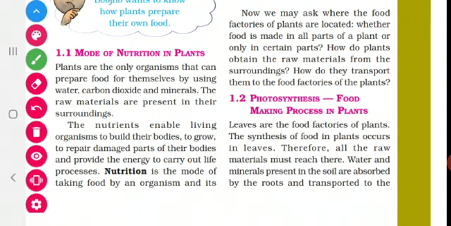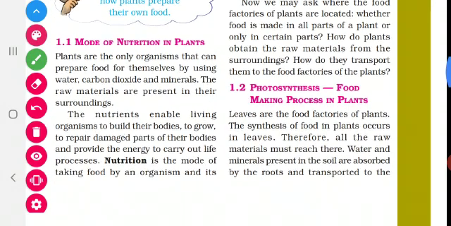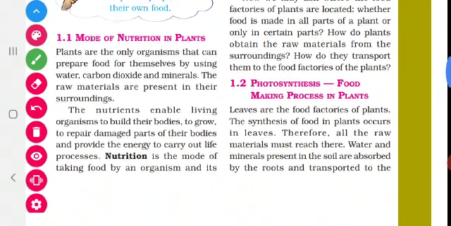You have learned the parts of the plant in your lower classes itself. Tell me the parts of the plant. Root, stem, branches, leaf, flowers and buds. Isn't it? Okay. So, which part of the plant prepares food? Which is called the food factory of the plant. Yes, leaf is called the food factory of the plant. In the leaf only, the plant prepares the food.